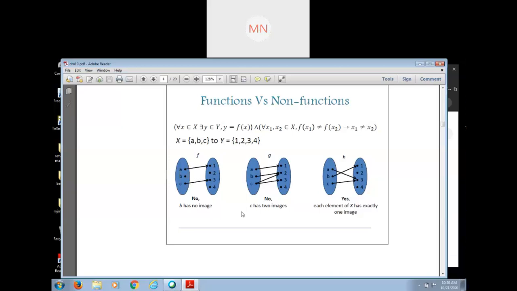Now, is it clear? Yes, ma'am. In the definition of function, it is a relation, but it is not a function.